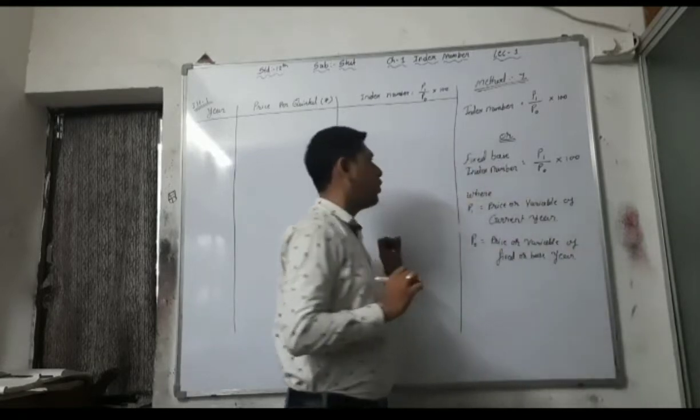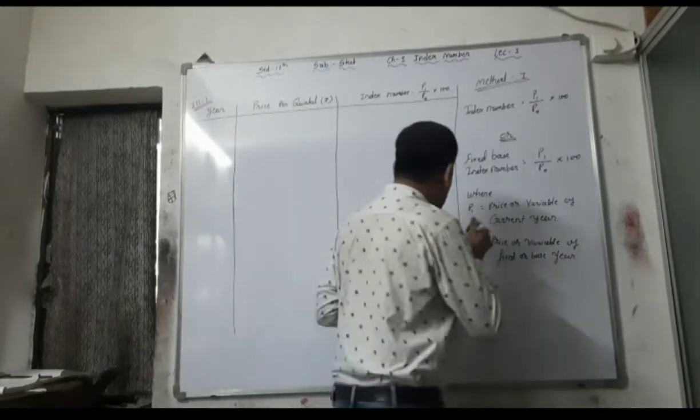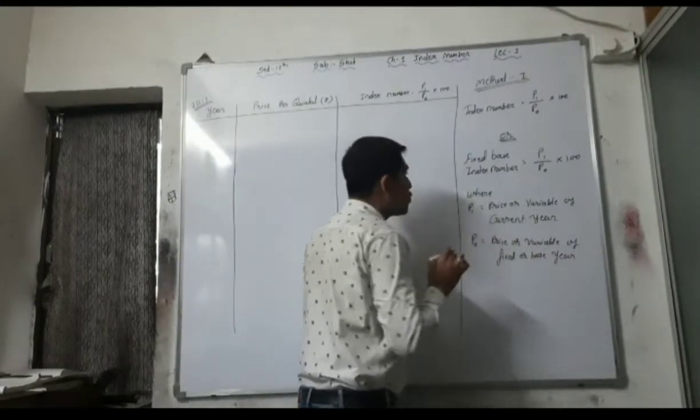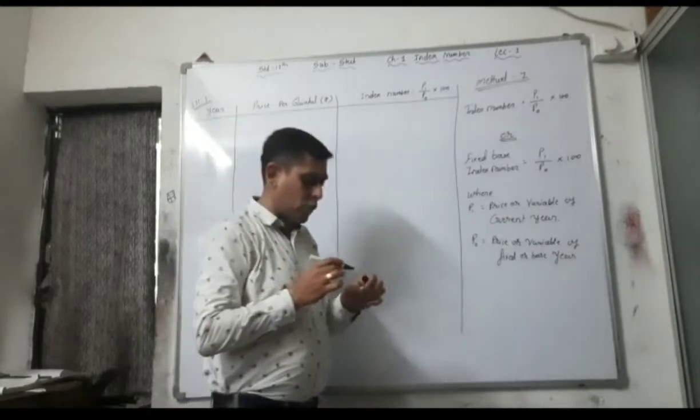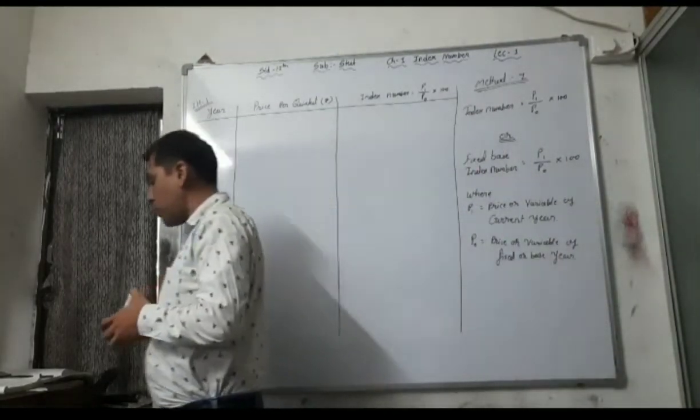This is the formula. See, this method is very easy. So first of all, the first question is also again very easy, and see the question first.